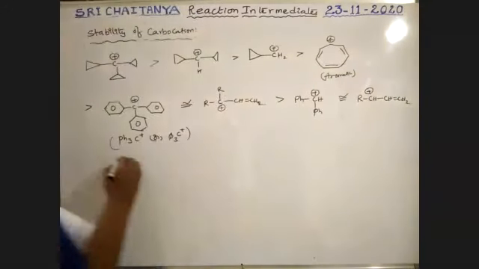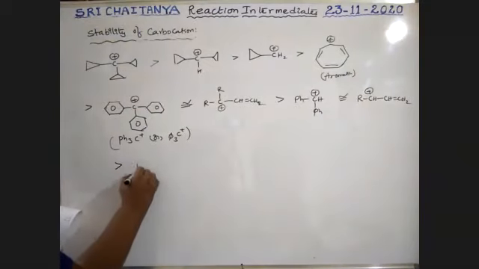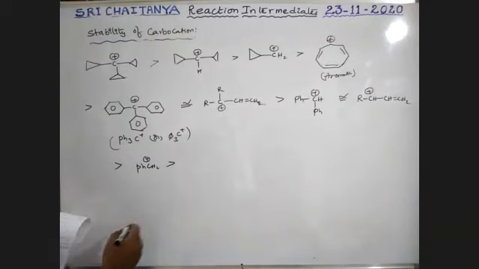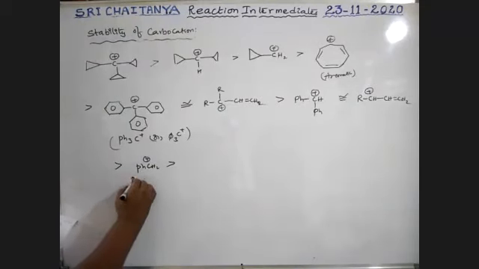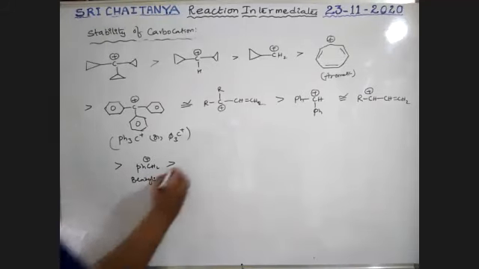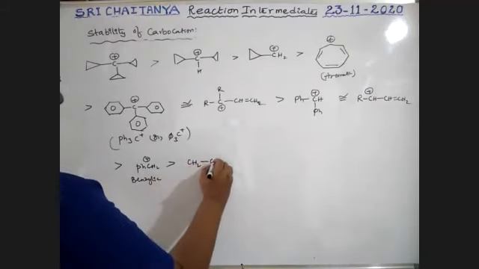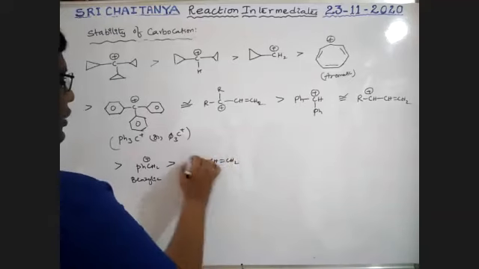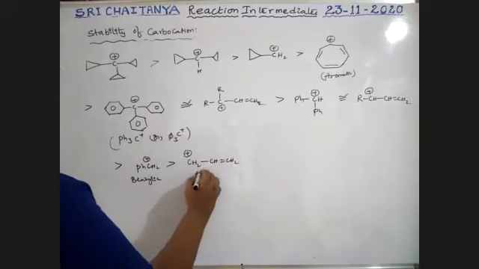Okay, that is greater than Ph-CH2+, which is benzylic, which is greater than CH2=CH-CH2+. This one gets positive charge. It is allylic